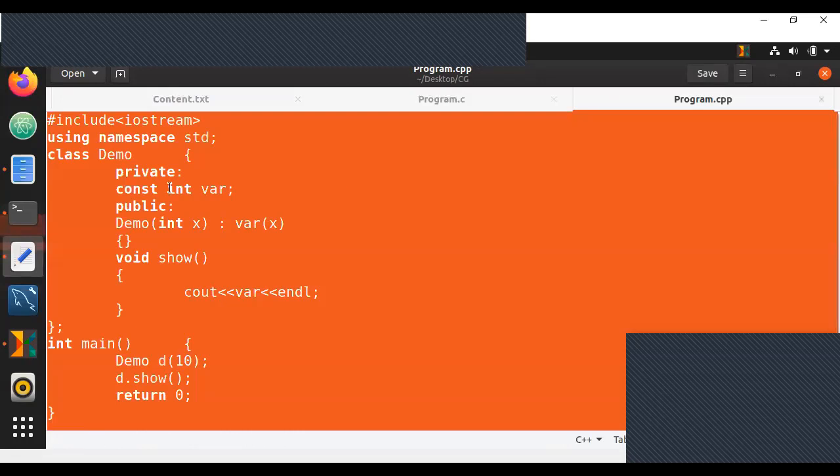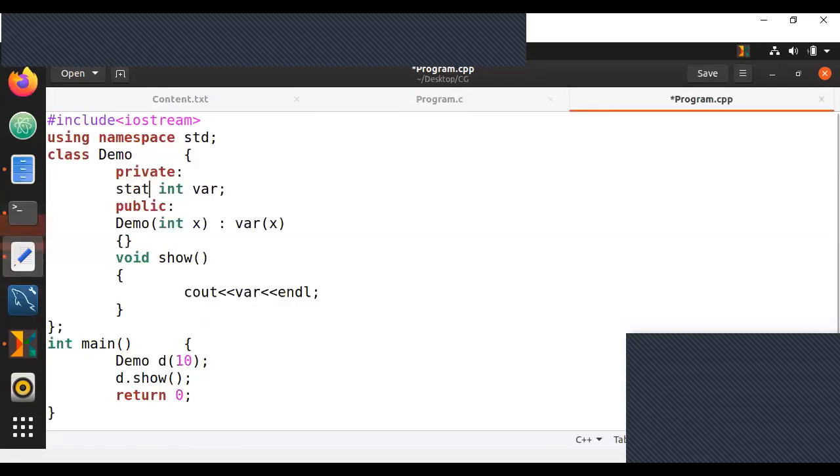Now, similar to this, we also know that static variables cannot be declared without initializing. Can I do the same here? My question, will it still give me 10 here? That is all my question is. What do you guys think? Any guesses, guys? What do you think? Let us try.